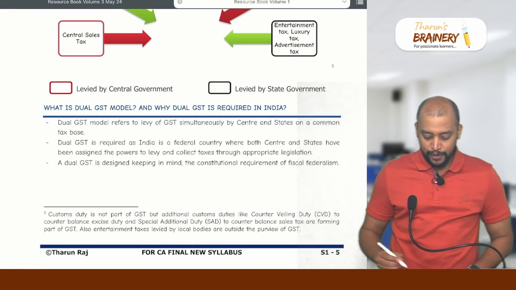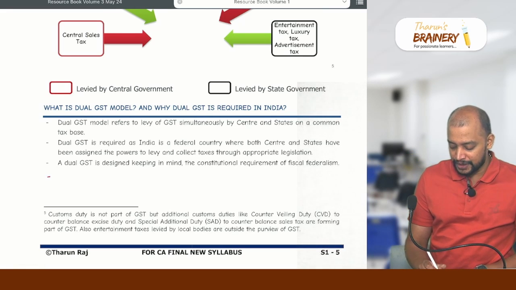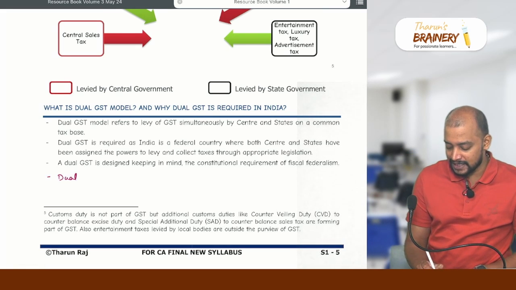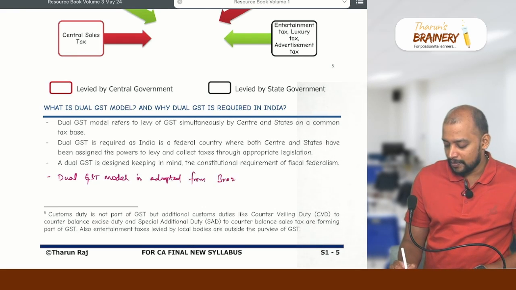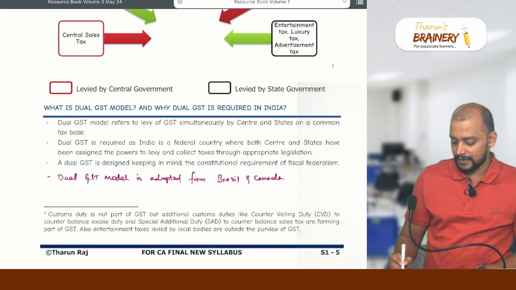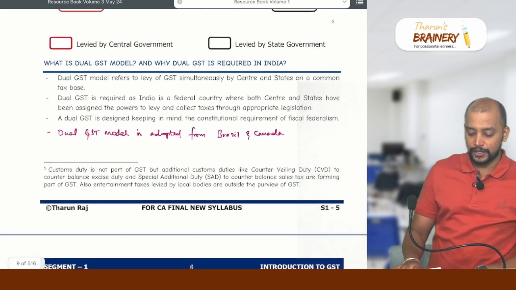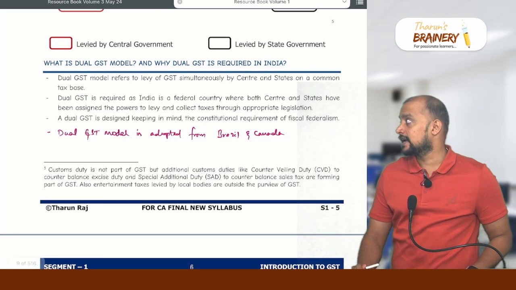And write down one point here. Dual GST model is adopted from Brazil and Canada.